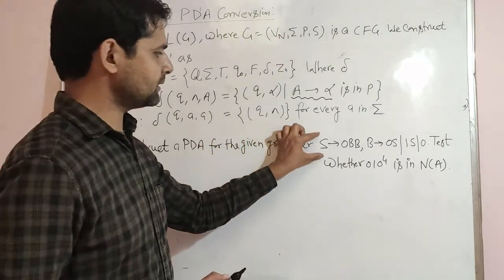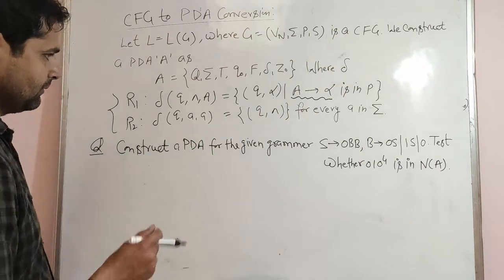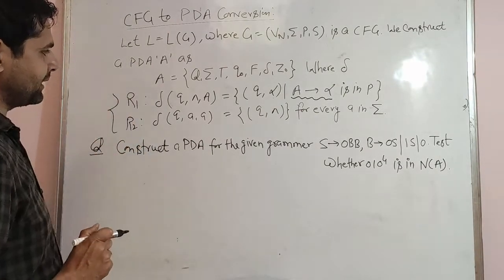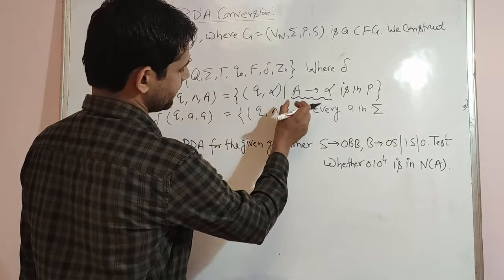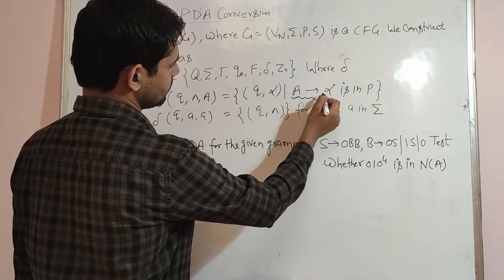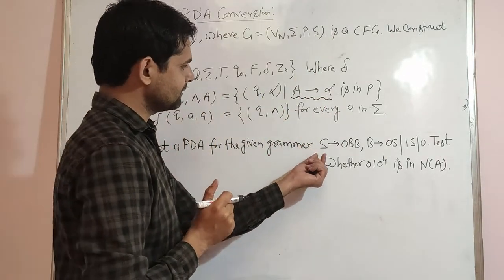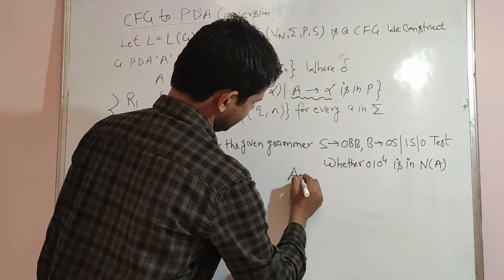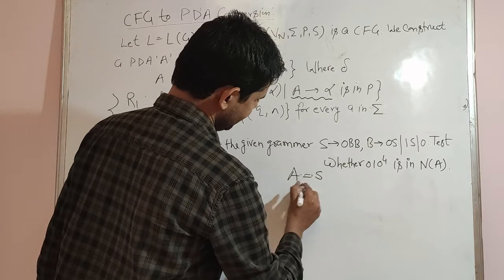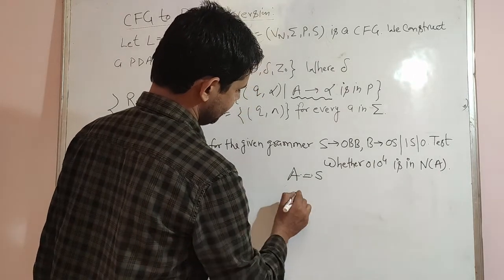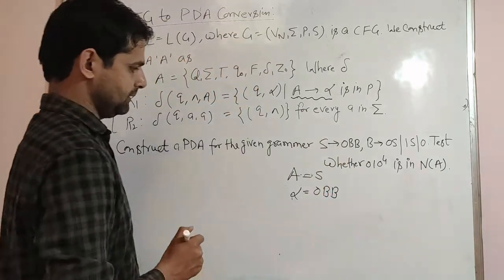First we will convert those productions into the productions of push-down automata. So what is the procedure? First we will apply R1, meaning rule 1. So what is rule 1? If a production is given in the A tends to alpha format, then we can write it in that format. In the first one, A is equal to S, and alpha is equal to 0B.